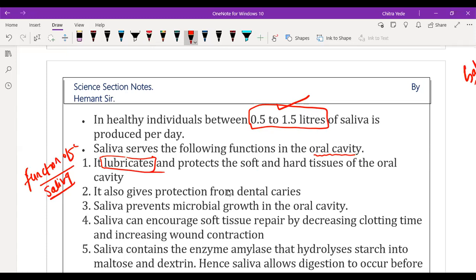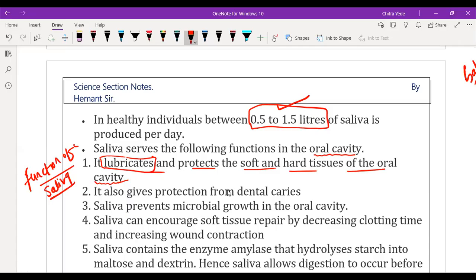That's why the food has to be made more lubricated, and it protects the soft and hard tissues of the oral cavity, esophagus and stomach. This is the first function of saliva.